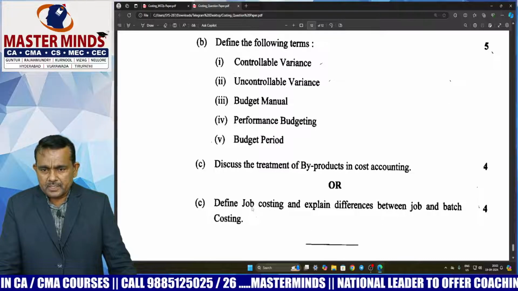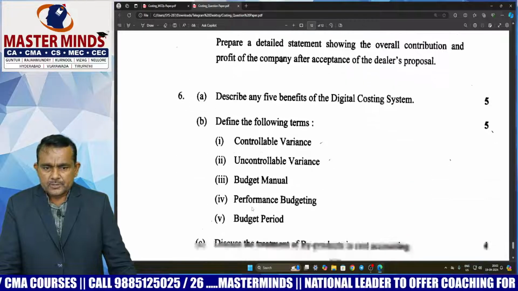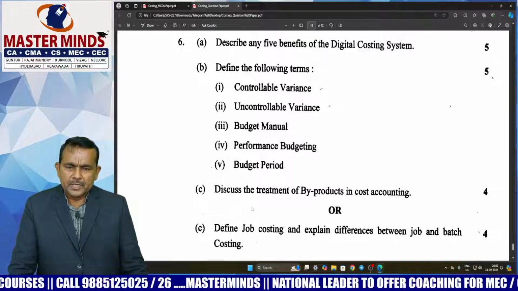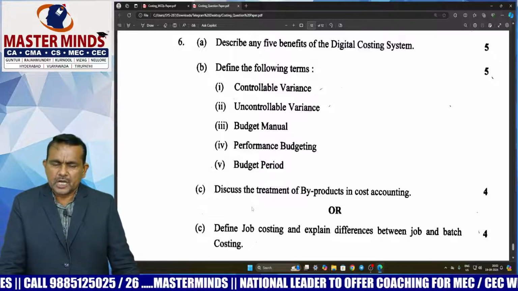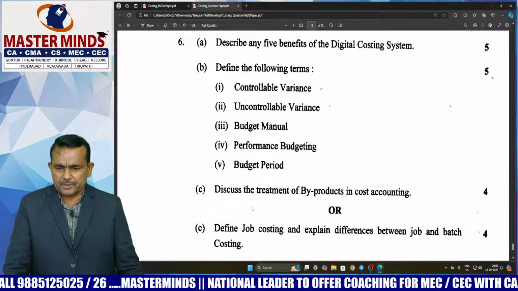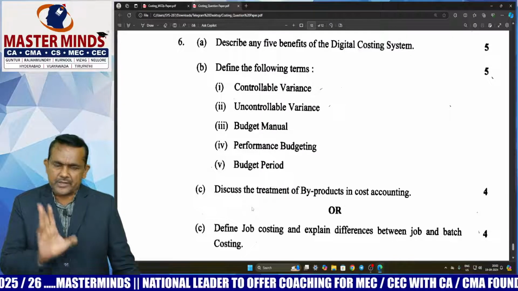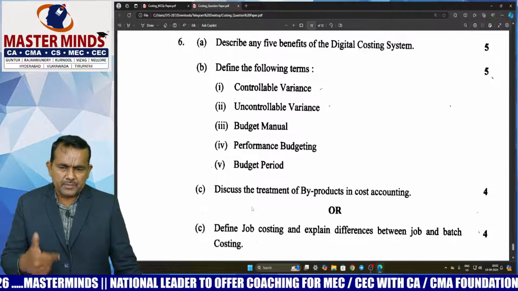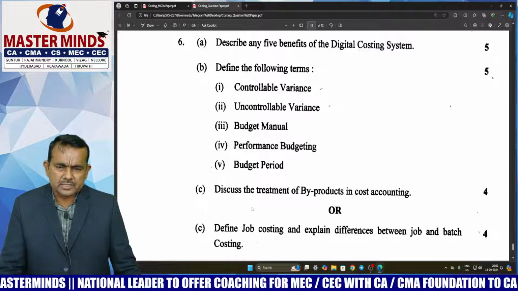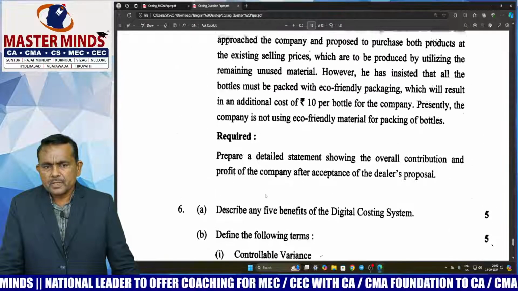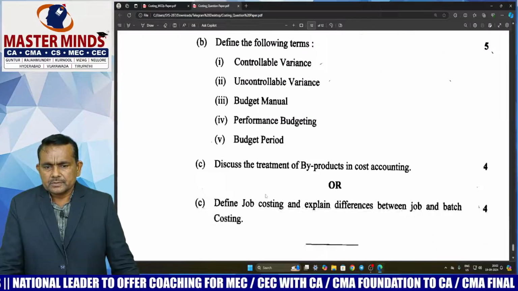So easy question, sir. So overall conclusion, paper is moderate, sir, not tough. This is a moderate paper. Only 2 questions, sir, 2A and 5A. Except these 2, the remaining paper, easily you can do the answer, sir. So this is the costing paper, sir.